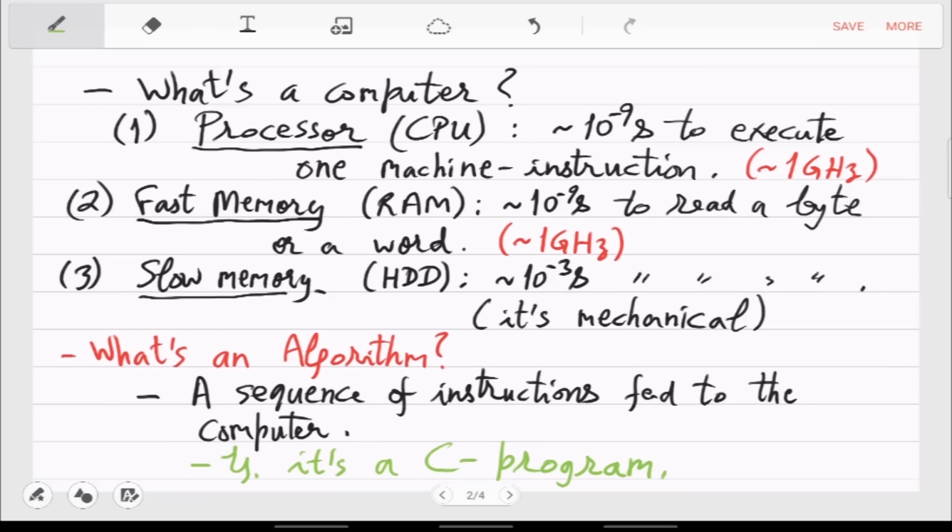When we say you implement something, you should implement it from scratch. You are not allowed to just call a function which somebody else has already implemented. Other than that, C is fine.